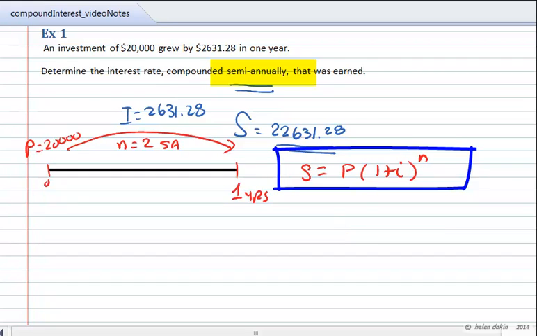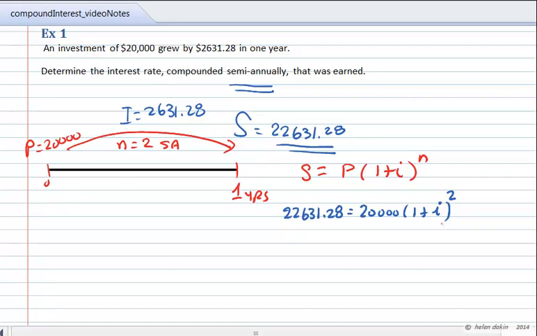So now I can substitute, and I have in my formula $22,631.28 is equal to the principal of $20,000 inflated at 1 plus the interest rate per 6 months for 2 semi-annual periods. And now we have to solve this equation. In solving for the variable I, which is contained inside the parentheses, we'll start by dividing both sides of this equation by 20,000.